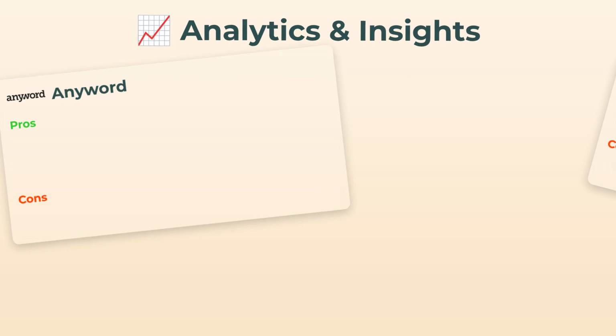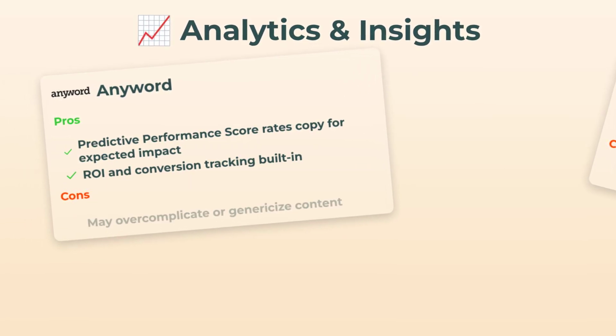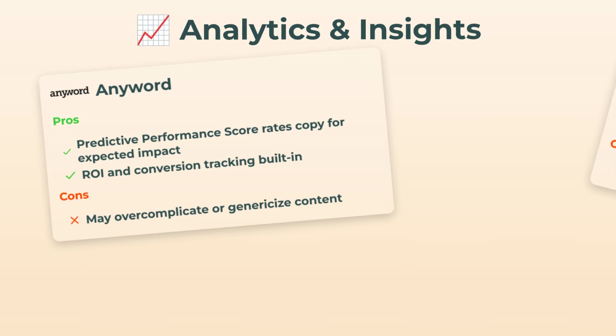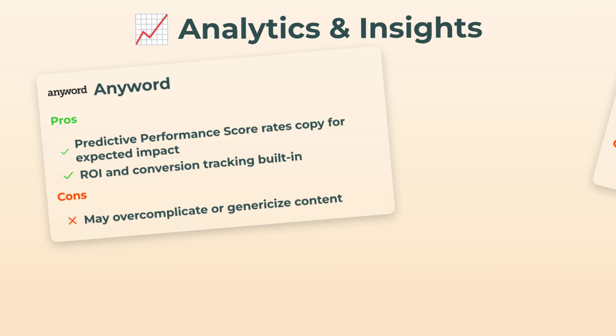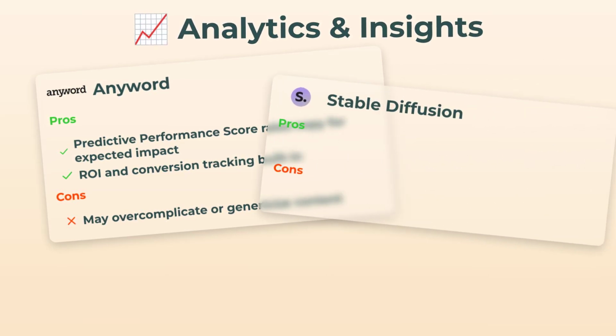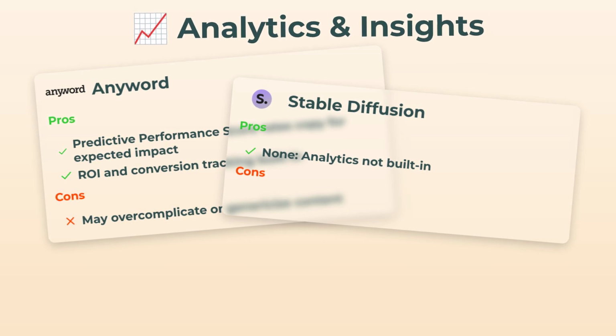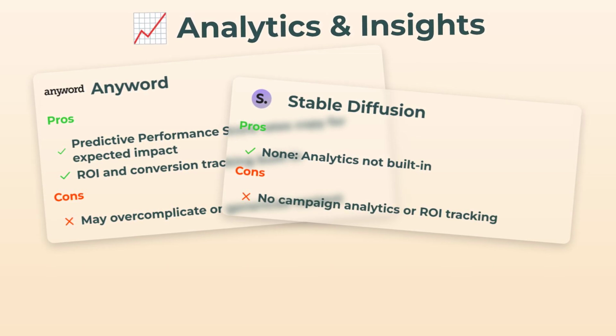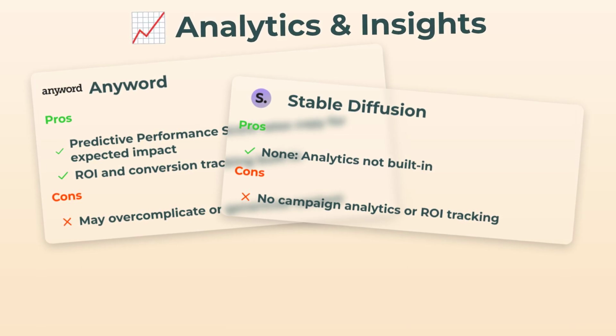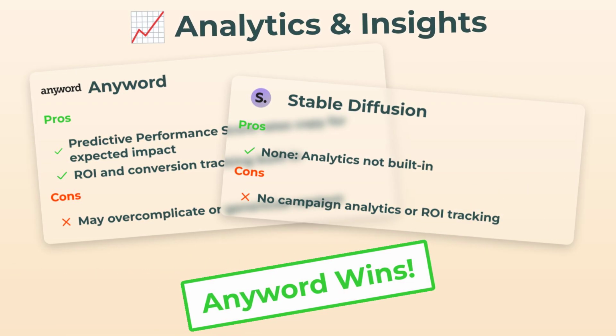All right, now here's where Anyword actually flexes. Analytics and insights. Seriously, if numbers make you happy, you'll be obsessed. Predictive performance scores, ROI tracking, conversion data, all built in. Downside? Sometimes it gets a bit generic, so keep an eye on that. Stable Diffusion, well, that's just not its thing. No analytics, no campaign feedback. So, easy win for Anyword in this round.